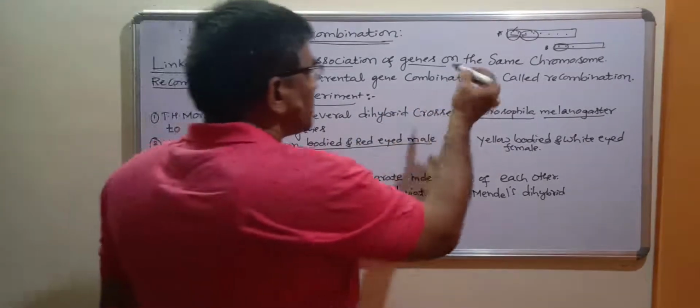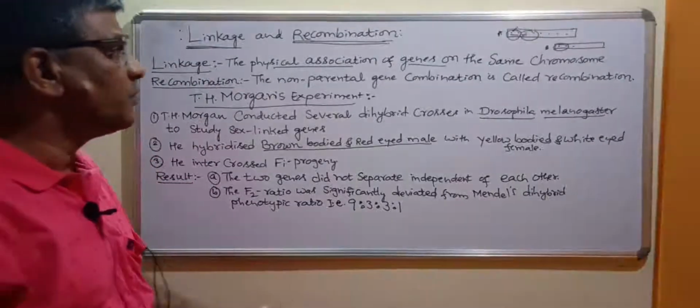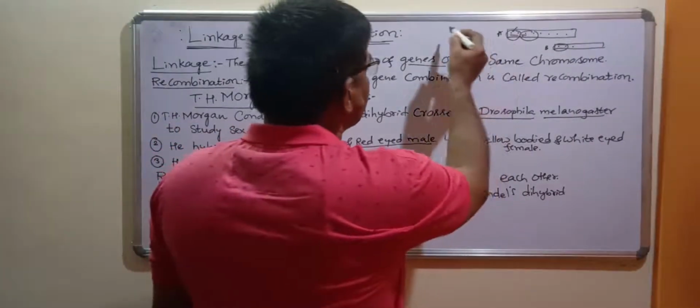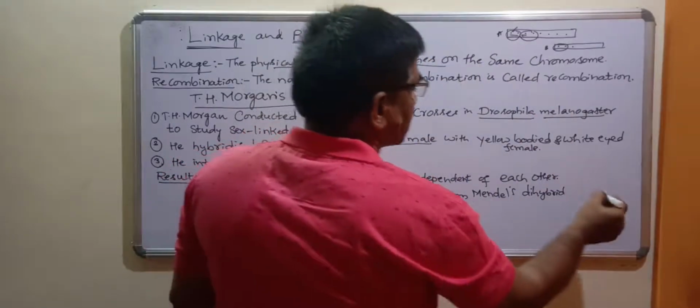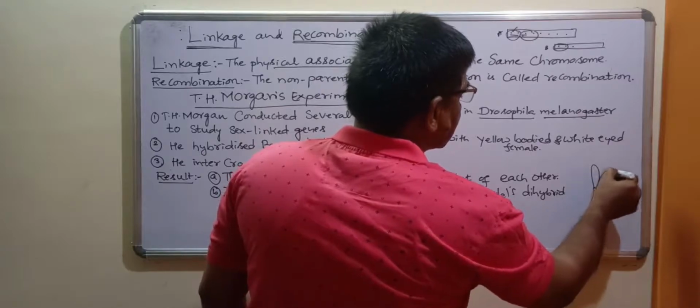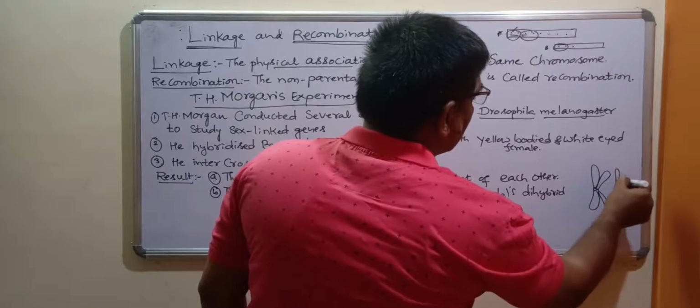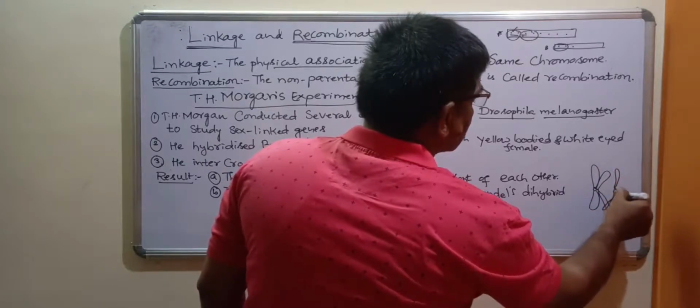And when crossing over takes place, you know that very well, in the process of meiosis, crossing over takes place between non-sister chromatids. Say, this is one chromatid and this is another chromatid, on one chromosome and another chromosome.